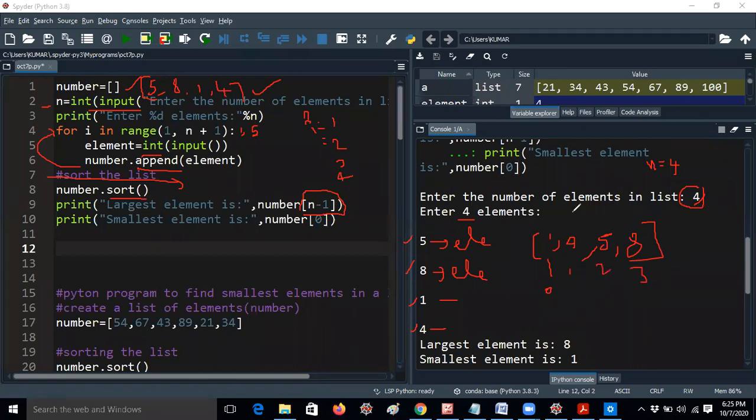That means you have to give n minus 1. If you are taking 5 numbers or 6 numbers, whatever it may be, it will take the n minus 1 position only for the last digit. That means the highest number will be in the last position, that means n minus 1. You can give a of n minus 1, then it will get the value. Otherwise you can use a of minus 1 also.